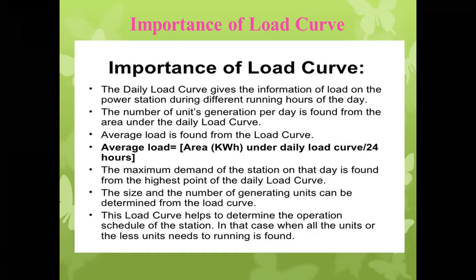Similarly, if we draw the load curve for the generating plant, it gives an idea of how much energy or how many units are generated for the particular time period. So it is helpful to decide the number of units generated per day or for a given time period. This is the second significance of the load curve.